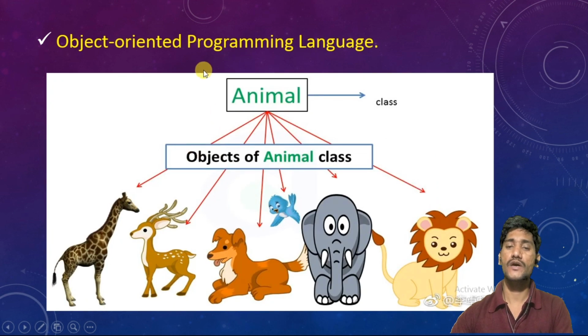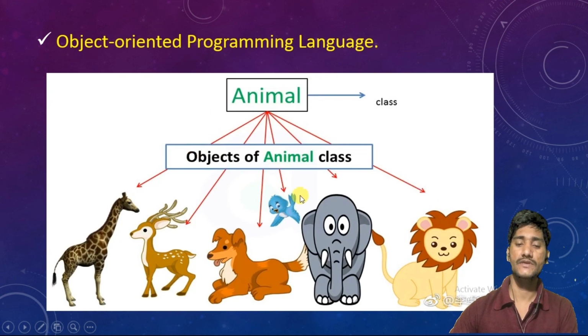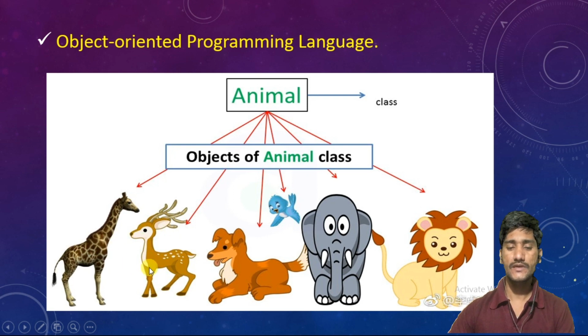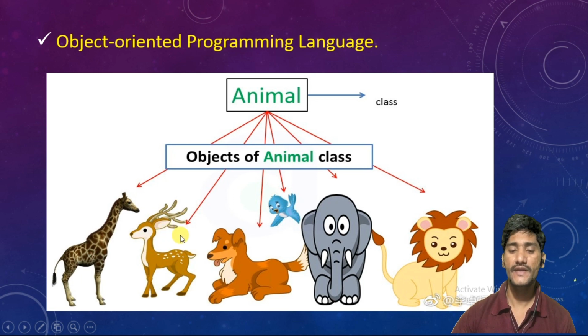Coming to the object oriented programming language, if we see here the deer, cat, elephant, monkey, whatever it may be, which comes under animal, these are all objects, right? We deal with everything as an object. We consider everything as an object in the Python programming language.